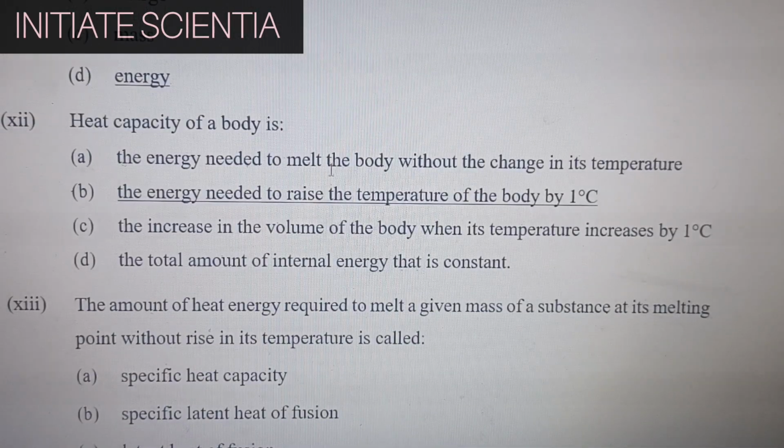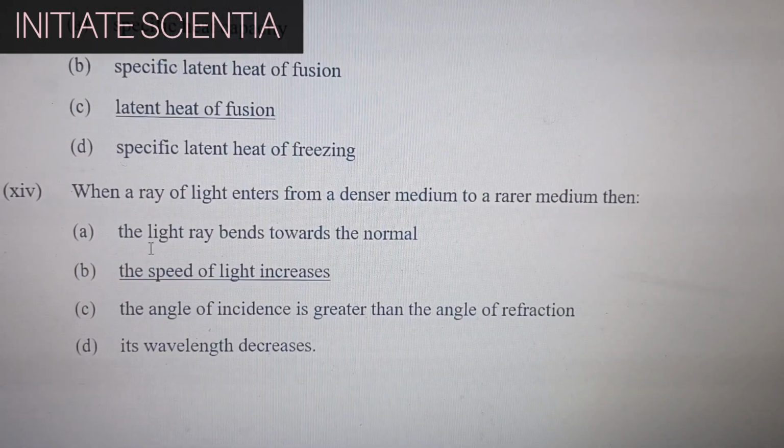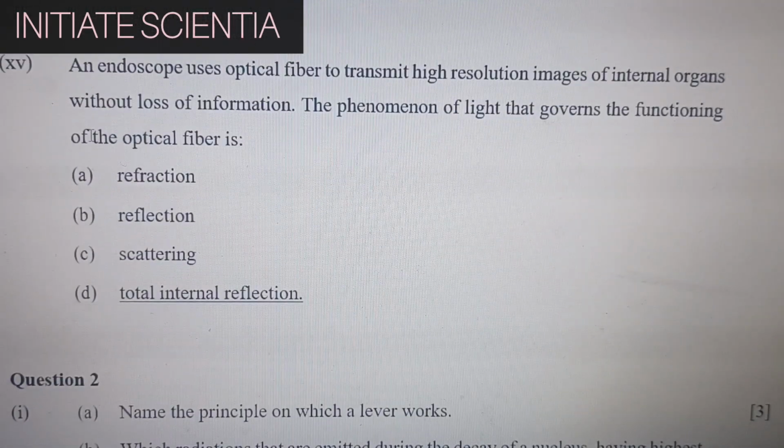Heat capacity of a body is the energy needed to raise the temperature of the body by 1 degree Celsius. The amount of heat energy required to melt a given mass of a substance at its melting point without rise in its temperature is called latent heat of fusion. When a ray of light enters from a denser medium to a rarer medium, then the speed of light increases. An endoscope uses optical fiber to transmit high-resolution images of internal organs without loss of information. The phenomenon of light that governs the functioning of the optical fiber is total internal reflection.